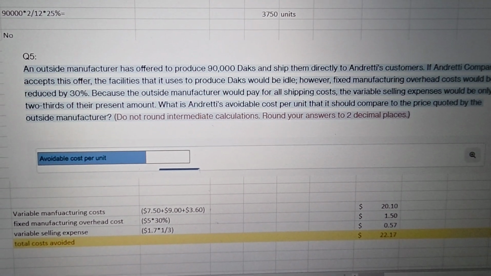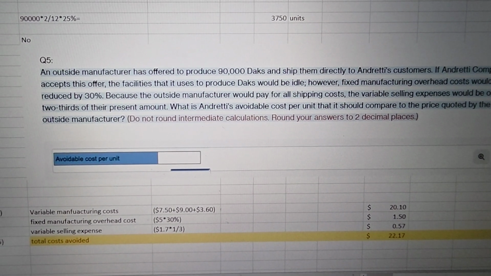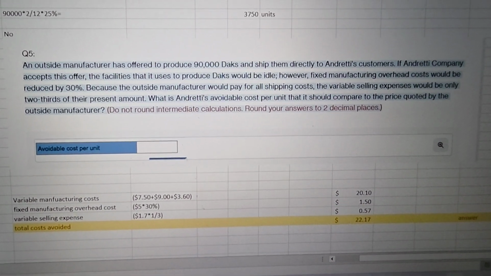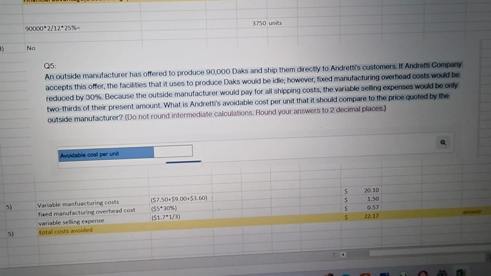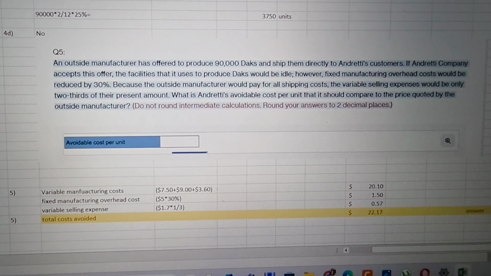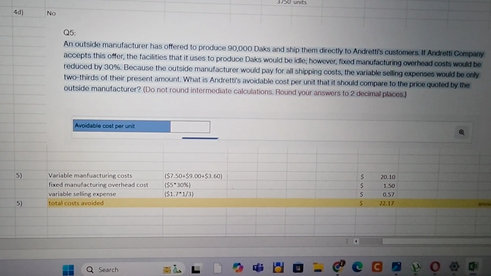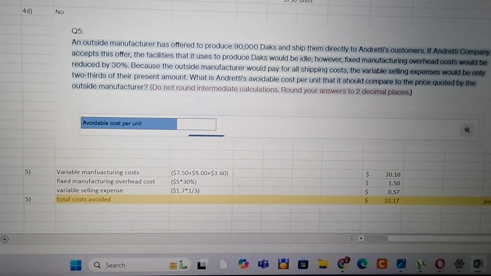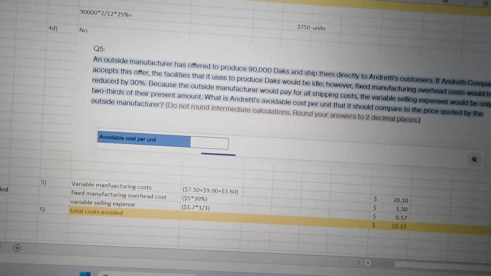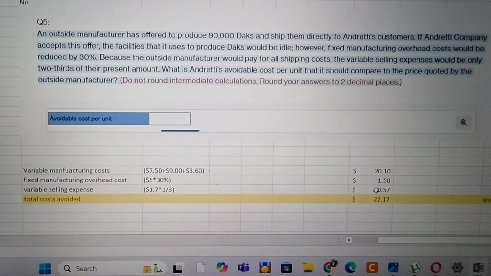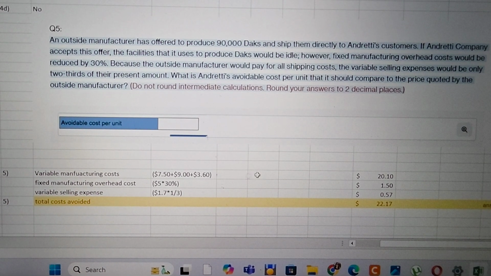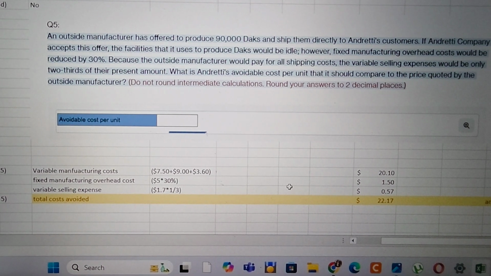We know avoidable cost is the cost which differs under the two alternatives. The alternative here is that it accepts the outside offer. So what cost can we avoid if we don't manufacture it? First of all, the cost which we can avoid is the variable manufacturing cost, which we have already calculated for question number 2. You can refer there, which is the direct material, direct labor and variable manufacturing overhead. It is 20.10.